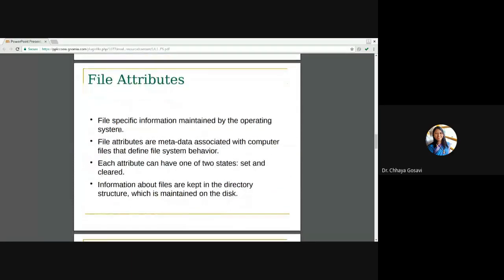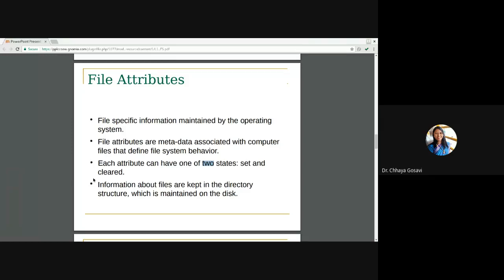When we talk about attributes, attributes means information about a file. So this is file specific information maintained by the operating system. For every file, there is metadata, or information about the information, stored by the operating system. File attributes are metadata associated with computer files that define file system behavior. Each attribute has one of two states, set or clear. Suppose an attribute is a single bit, 0 or 1.